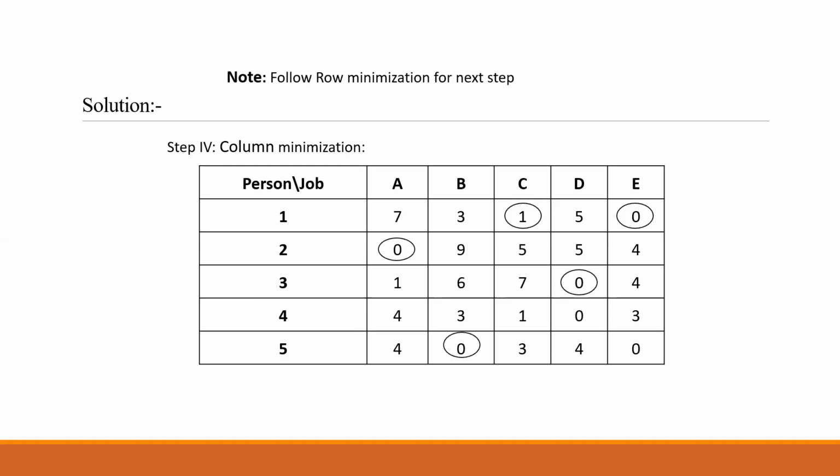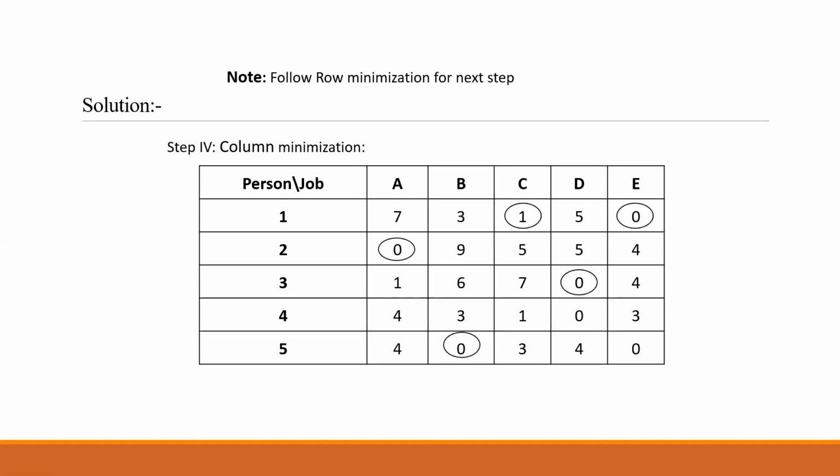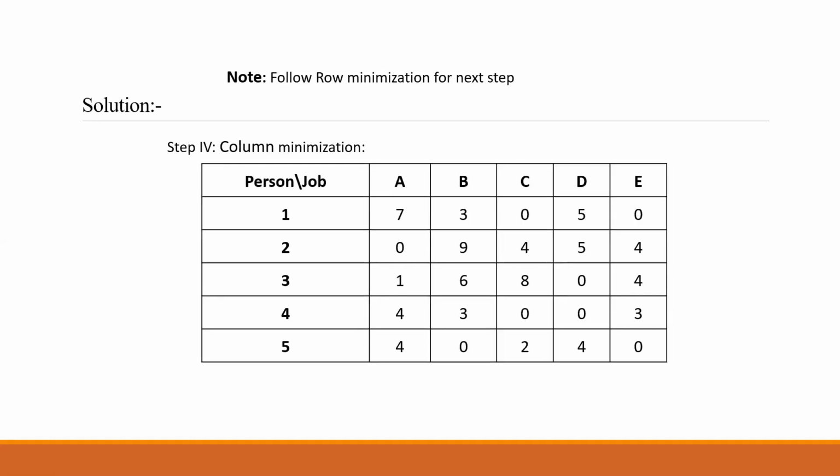So A, B, D and E will remain the same. Only the C will be changing. So C column will be subtracted by number 1. 1 minus 1, 0. 5 minus 1, 4. 7 minus 1, 6. 1 minus 1, 0. 3 minus 1, 2.